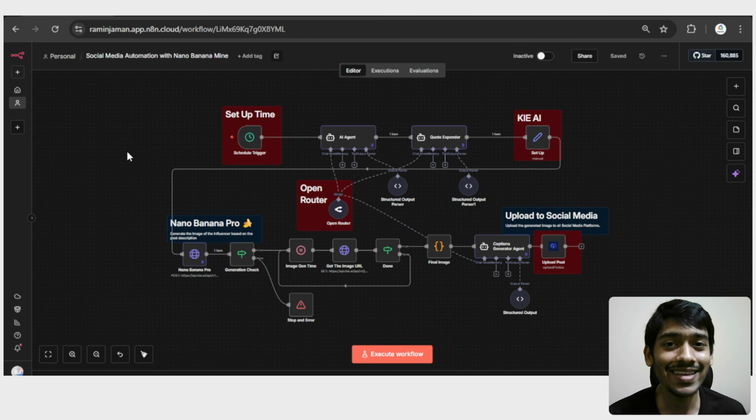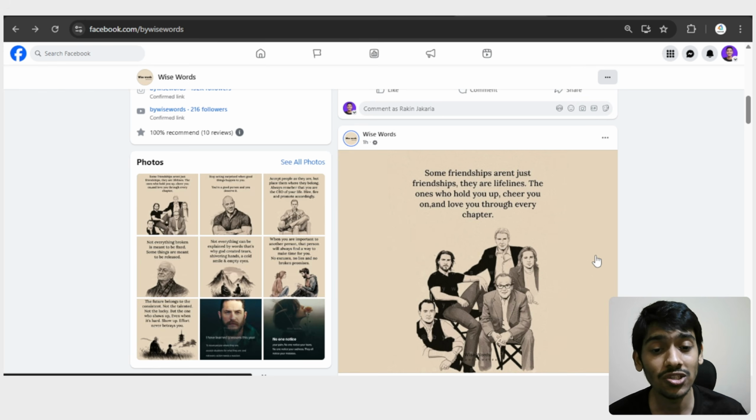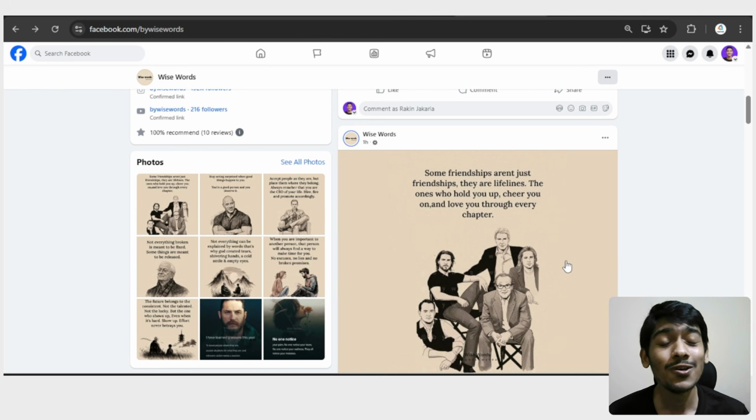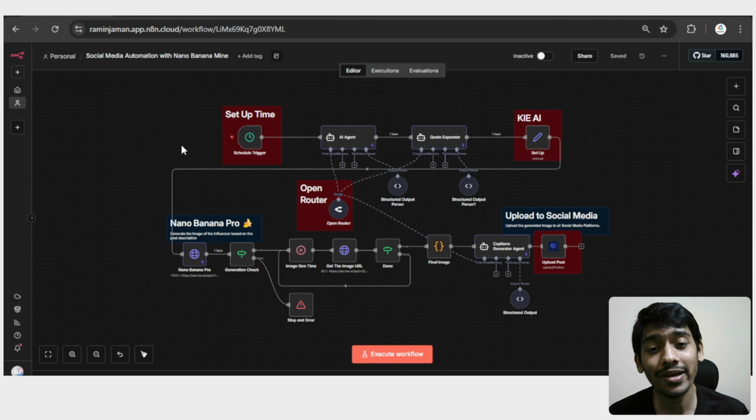Actually, this thing can do the same thing that I said to you. It actually finds a quote by itself by using AI. In this case I'm using GPT, and then it makes an image by using Nano Banana Pro, exactly like this kind of image, and then it uploads to my Facebook page with a generated AI-related caption, everything done by this AI system.